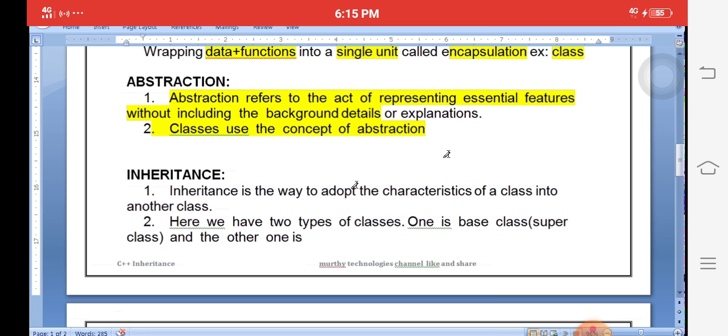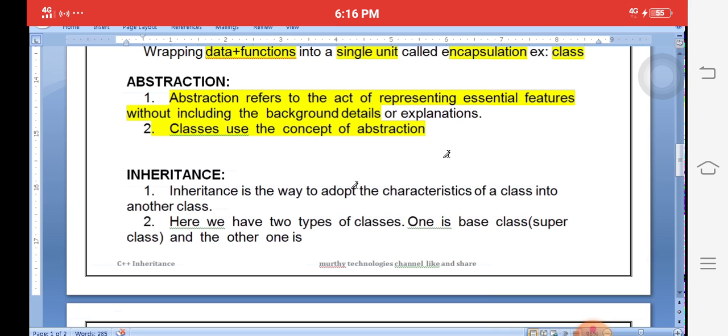You go to SBI bank, you tell your account number. Immediately the manager, maybe a bank employee, will give only your details, your account balance. But you don't ask for the other details of the bank employee. Because we are providing only necessary details but not including background details, that is called abstraction.